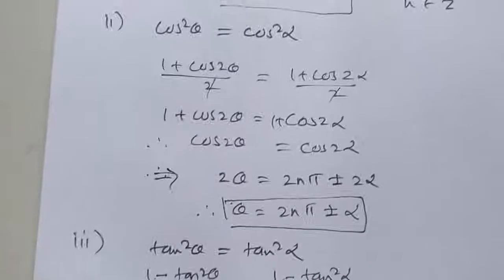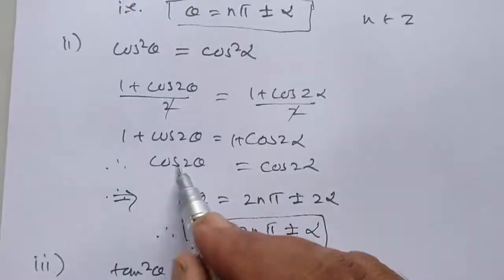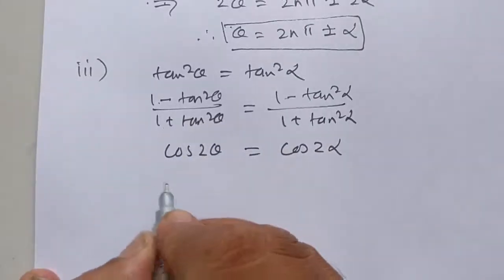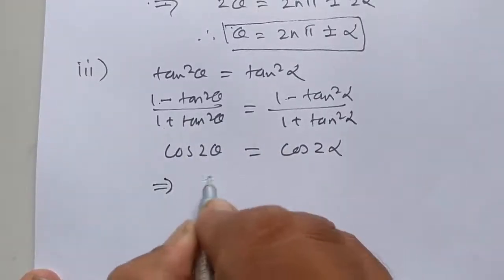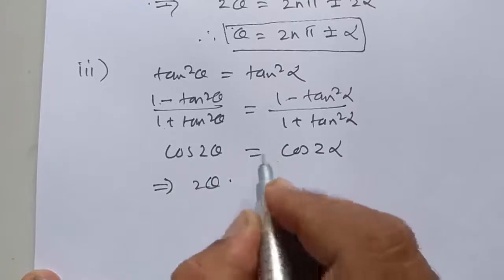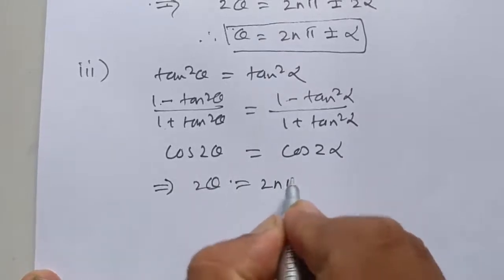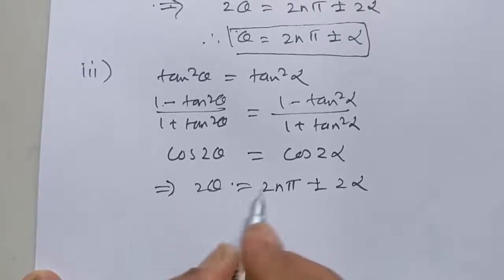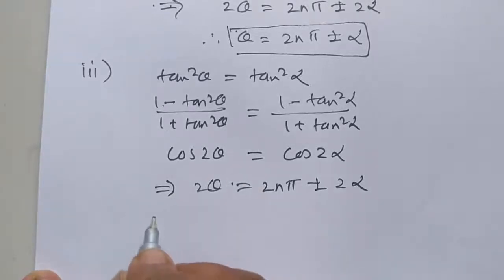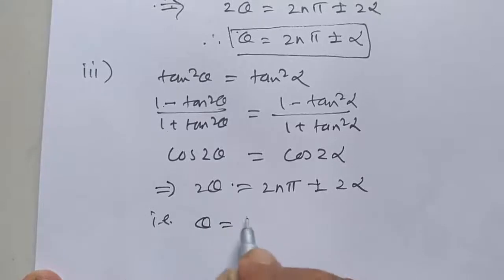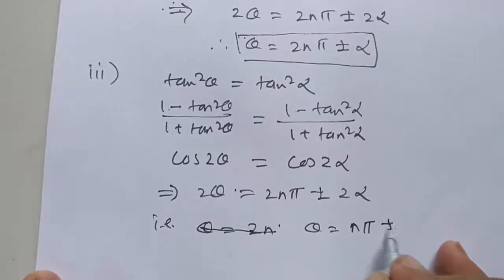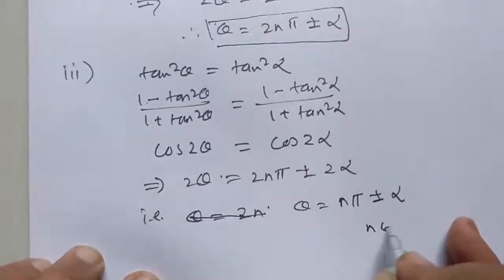Again we get the same equation, cos of 2 theta is equal to cos of 2 alpha. Therefore twice theta is equal to twice n pi plus or minus 2 alpha. Taking 2 common and cancelling, theta is equal to n pi plus or minus alpha, where n belongs to Z.